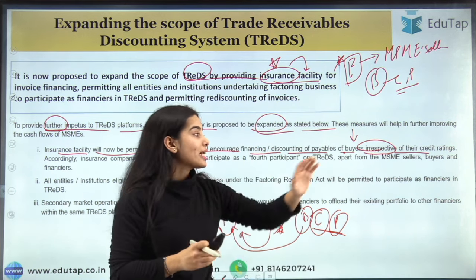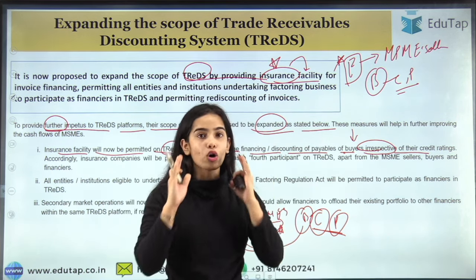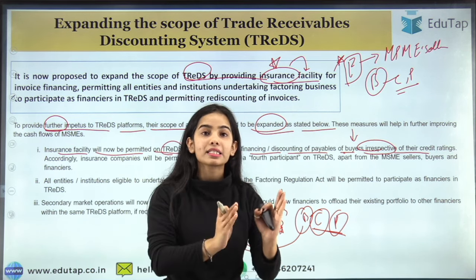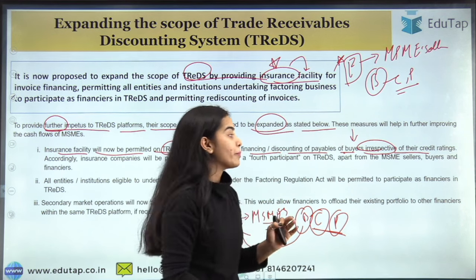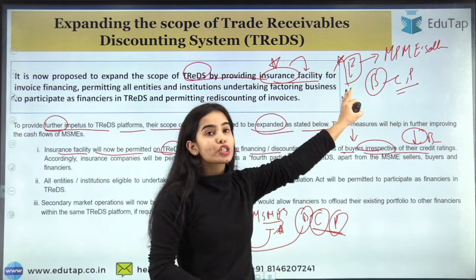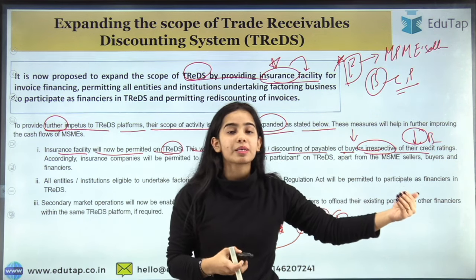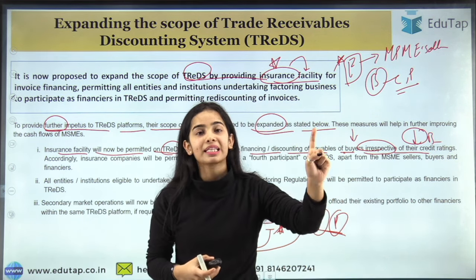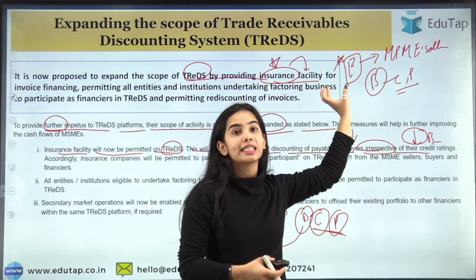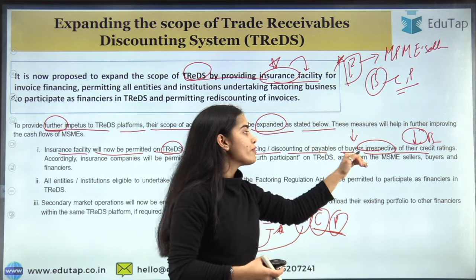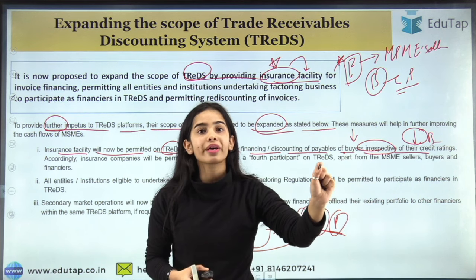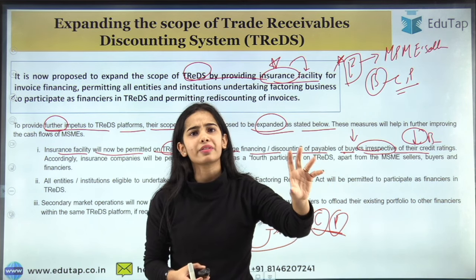So the credit rating is how they gauge whether the buyer is a good buyer who is going to pay, or a bad buyer that is not going to pay. So if the credit rating of a buyer is low, then the financiers do not usually pay to the MSME seller that is selling to that buyer. So now the financiers will get the insurance also, and so they will even pay to the MSME sellers that are selling to the low credit rating or the moderate credit rating buyer.